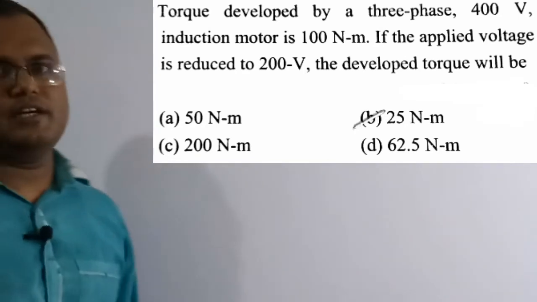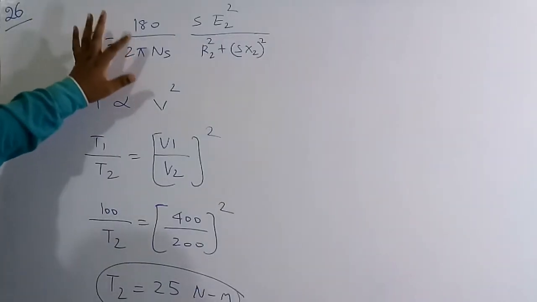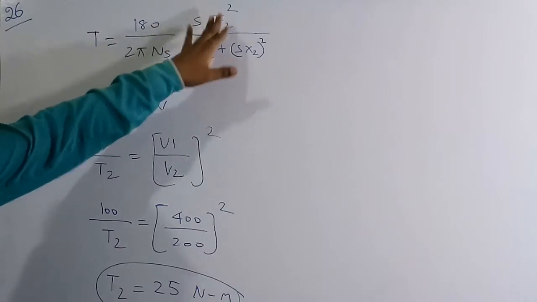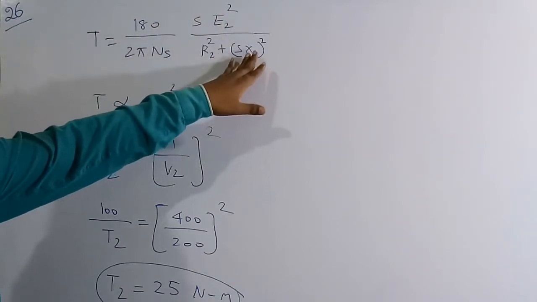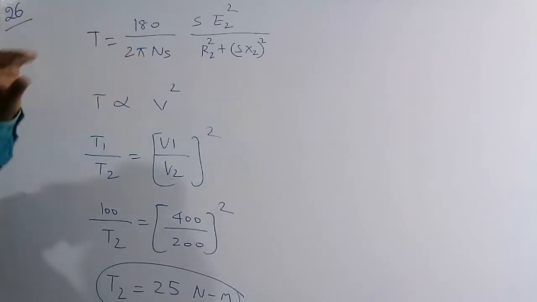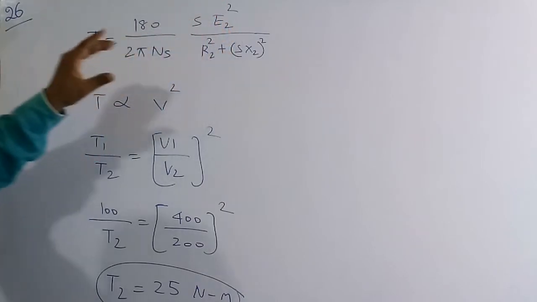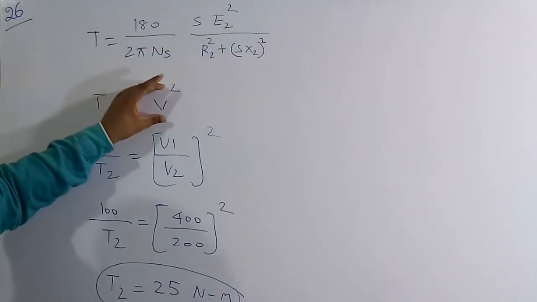So let's solve this numerical. The torque developed in an induction motor is T is equal to 180 by 2π NS into s into E2 square by (R2 square plus (s X2) whole square). This is the torque developed in an induction motor. So therefore the torque is directly proportional to the square of the voltage. So torque is directly proportional to the square of the voltage.